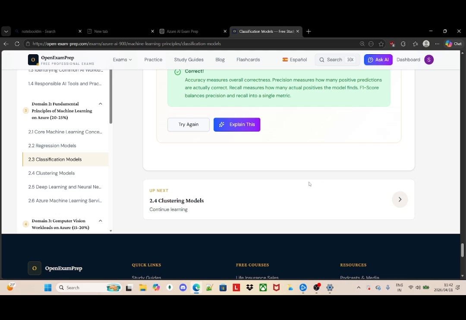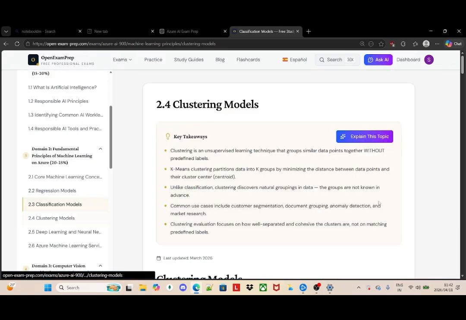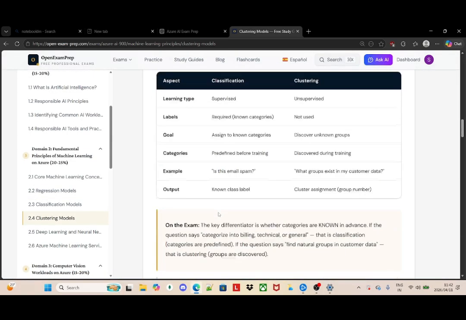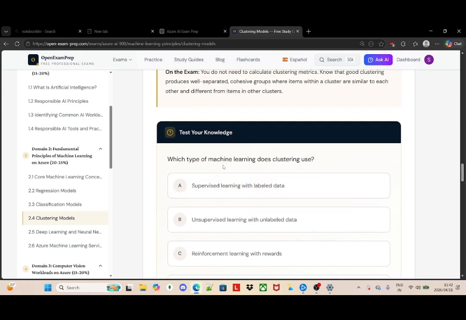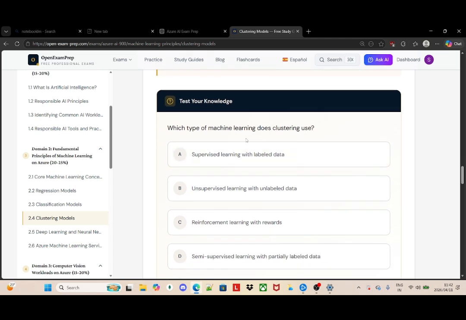Clustering is when you group data without labels, for example, customer segmentation. So now I've read this context. I'm going to test myself on how much I know about clustering models. Which type of machine learning does clustering use? I know for regression and core machine learning concepts, I used supervised learning, which is both the input and the output.